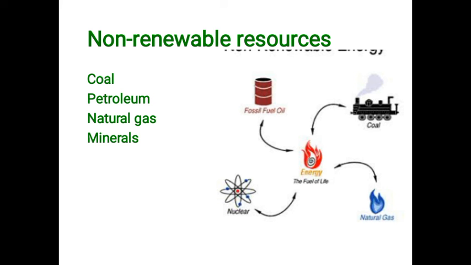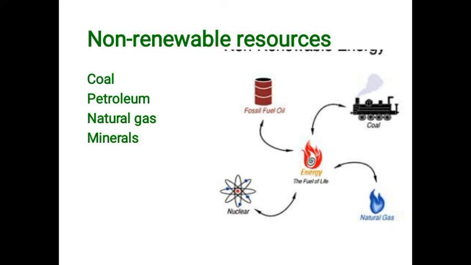Natural gas is found along with petroleum in oil fields. It is used as a fuel in the form of compressed natural gas, that is called CNG. Minerals. All rocks on the earth are made up of natural substances called minerals.